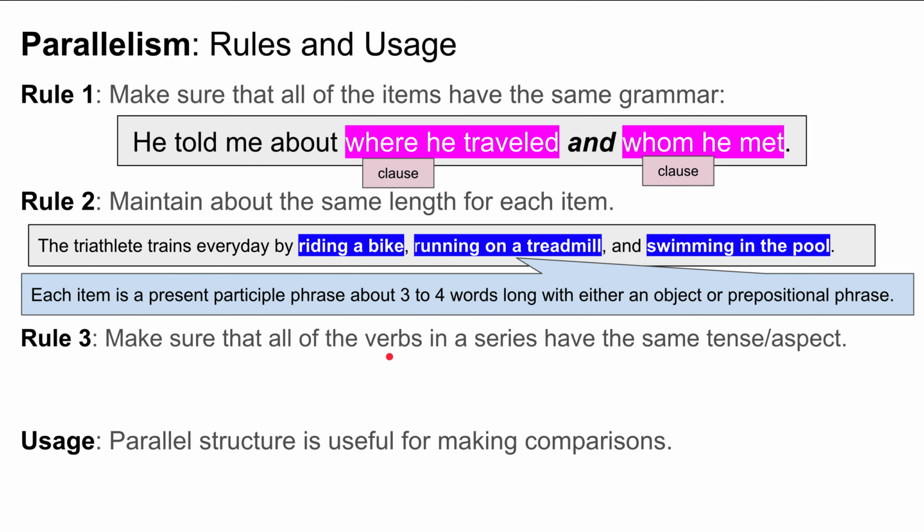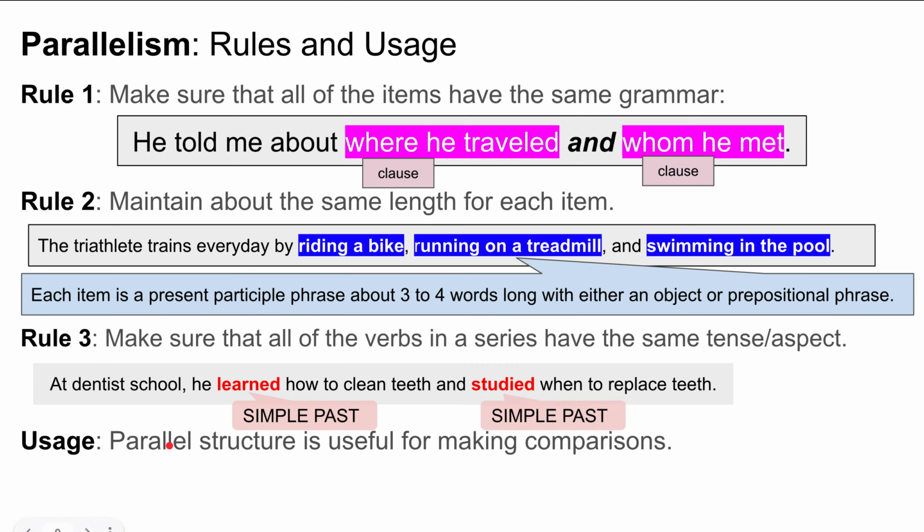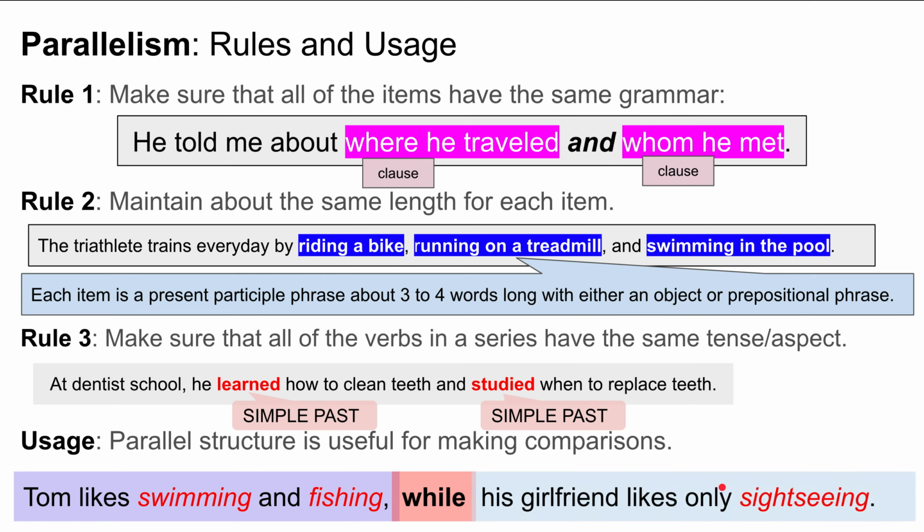Make sure that all of the verbs in a series have the same tense and aspect. At dentistry school, he learned, simple past, how to clean teeth, and studied, simple past, when to replace teeth. And also regarding usage, parallel structure is useful for making comparisons. So Tom likes swimming and fishing, while his girlfriend likes only sightseeing. Here, swimming, fishing, sightseeing are gerunds, and we maintain the same grammar. We maintain parallelism while making a comparison.